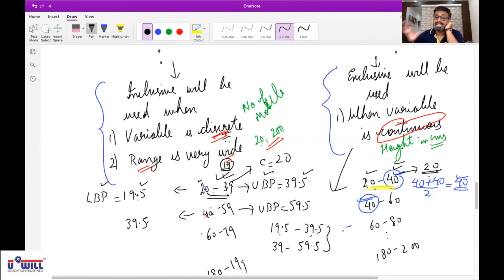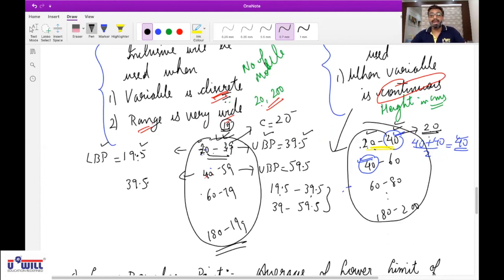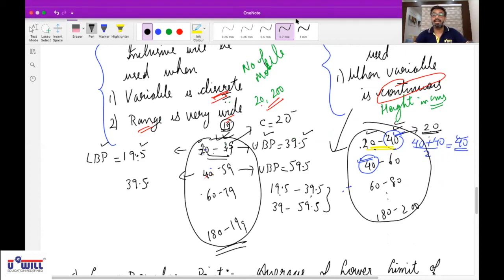So here also class length is 20. Mind well why I am discussing this, everyone. Don't do 39 minus 20. You have to do 39.5 minus 19.5, that is also 20. In short, whether you write 0 to 19, 20 to 39 or 0 to 20, 20 to 40, the class length is going to be 20 only. Because class length is not upper limit minus lower limit. Class length is upper boundary point minus lower boundary point.